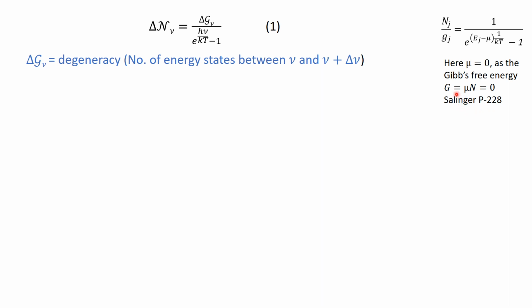So if you put mu equal to 0, and instead of nj we put delta n nu, which is the number of photons having frequency between nu and nu plus delta nu. Here Nj is the number of particles in the jth level of the system, and instead of Gj we write delta G nu, which is the degeneracy, that is, the number of energy states between nu and nu plus delta nu.